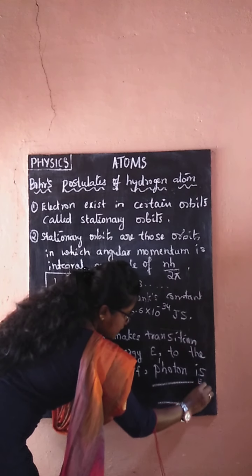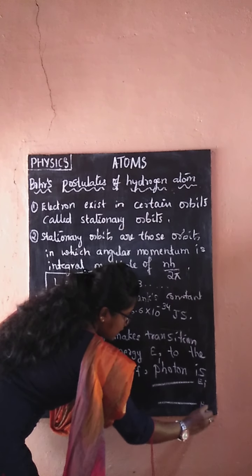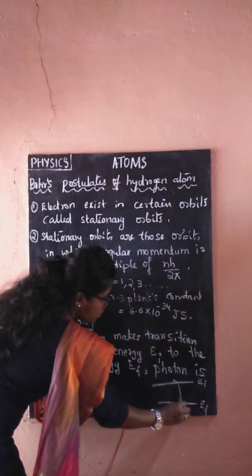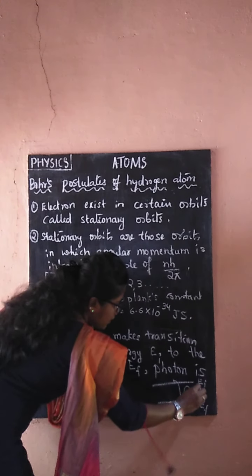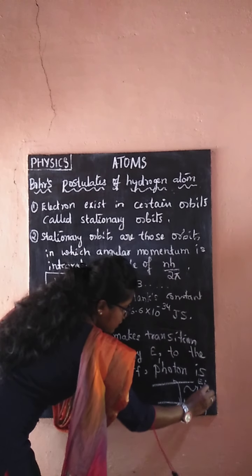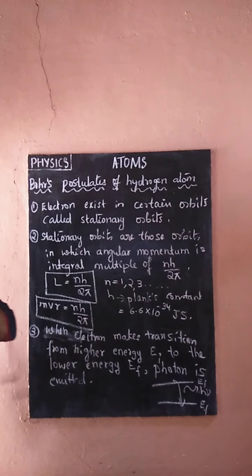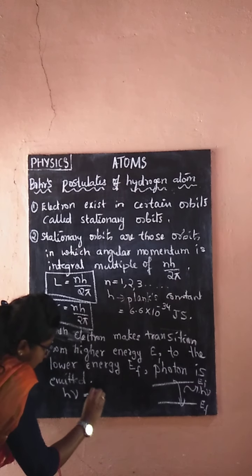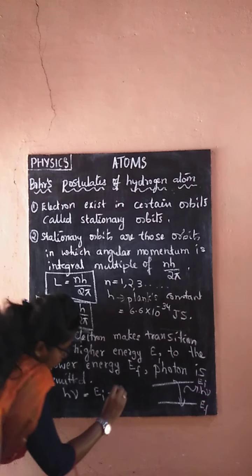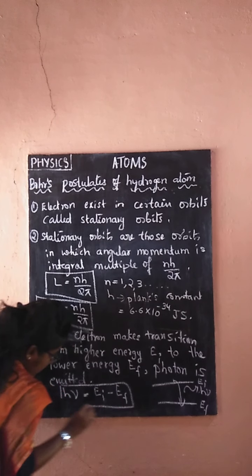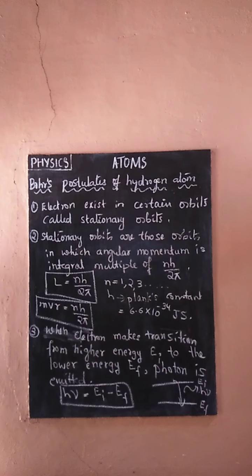I will take this as the higher energy and this as the lower energy. When the electron makes a transition from higher energy to lower energy, a photon will be liberated, having the energy h nu. So the formula is h nu equal to EI minus EF. This is the Bohr third postulate.